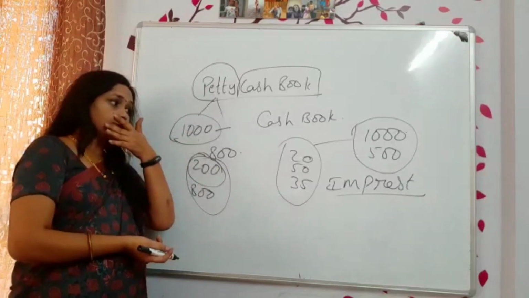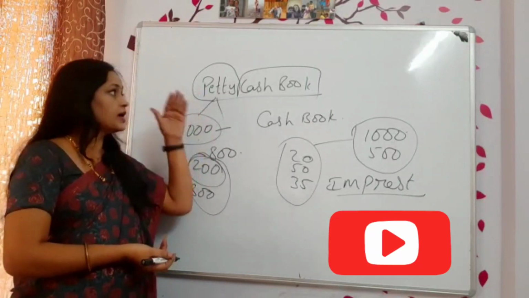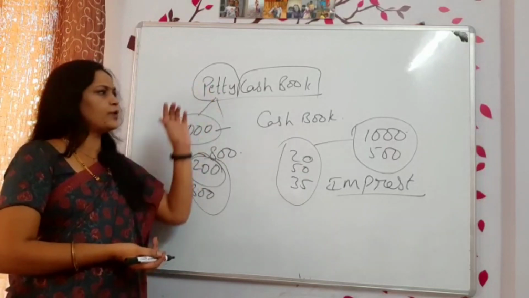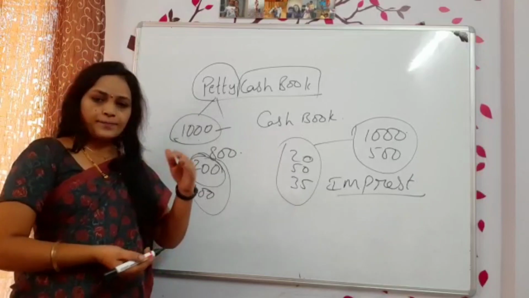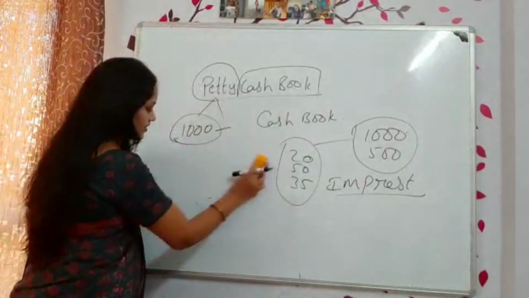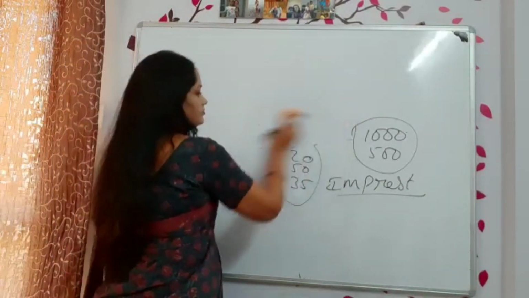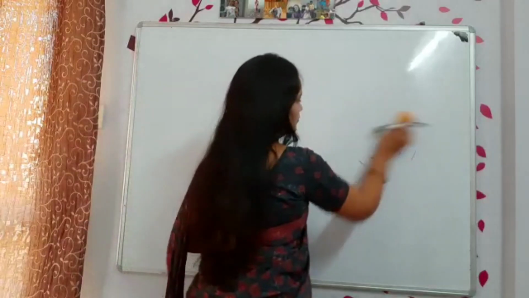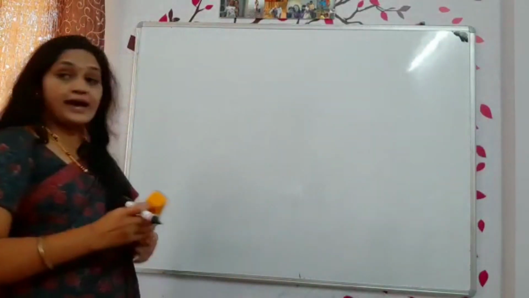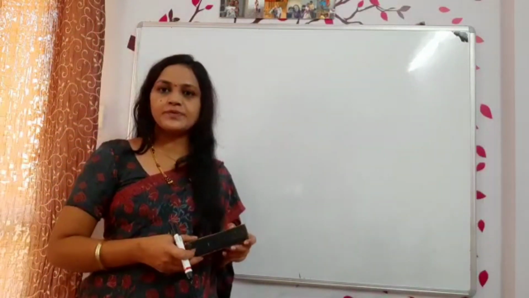Okay. Now let us see what is the format of this petty cash book. First let us see the format of petty cash book, and after that one small example, a small question we will do here, and the big question with all the proper transactions we will be doing in the next video. Okay, first let us see the format. What is the format for cash book? How many of you remember the format for cash book? What will we be having? Debit, credit must be there, right?